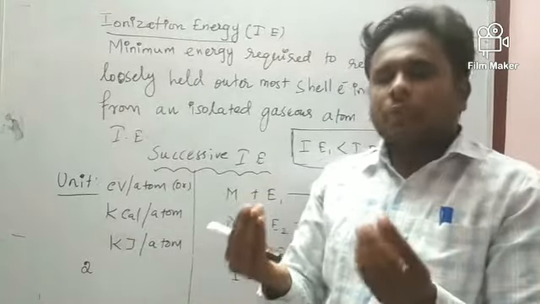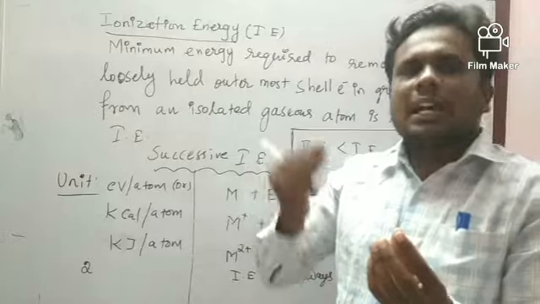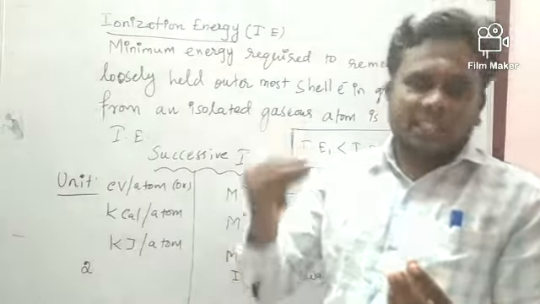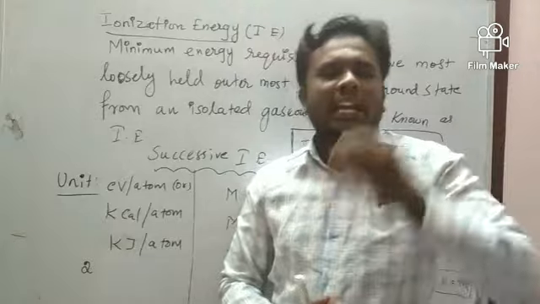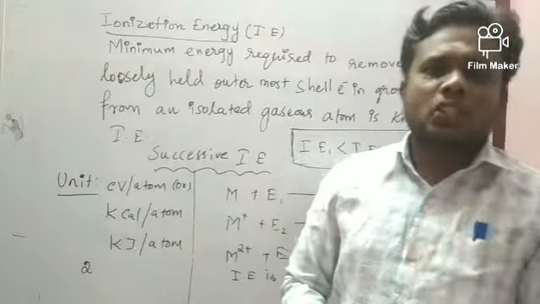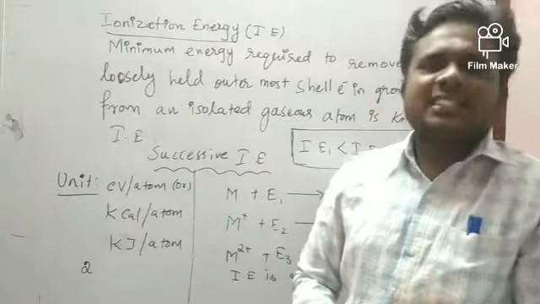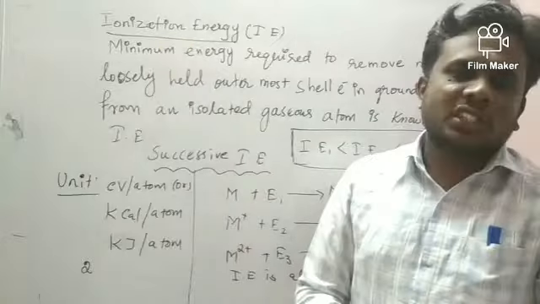Due to that, if you want to remove the electron from the atom, you have to give energy. We must supply the energy to overcome that electrostatic force between electron and proton. That energy is actually called ionization energy.